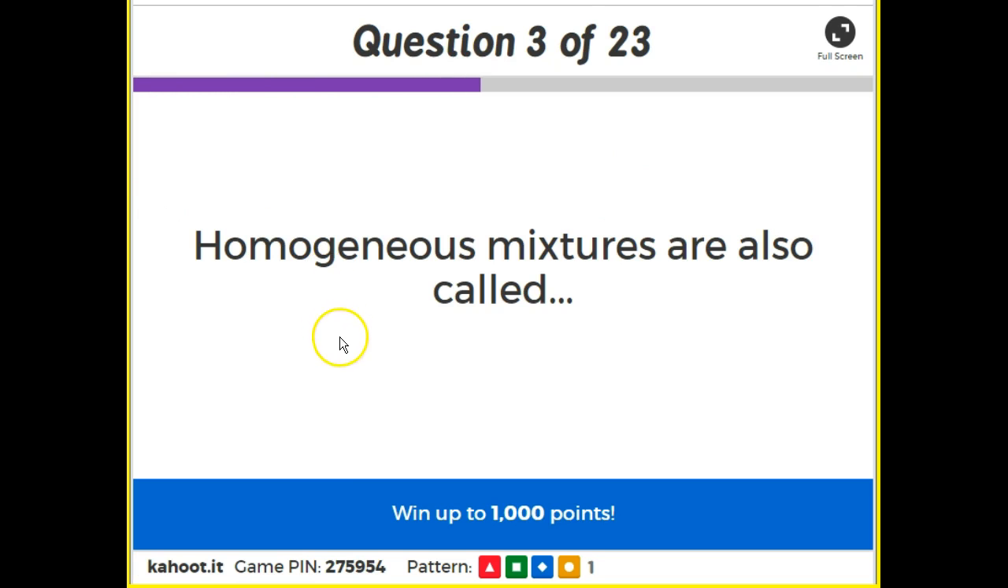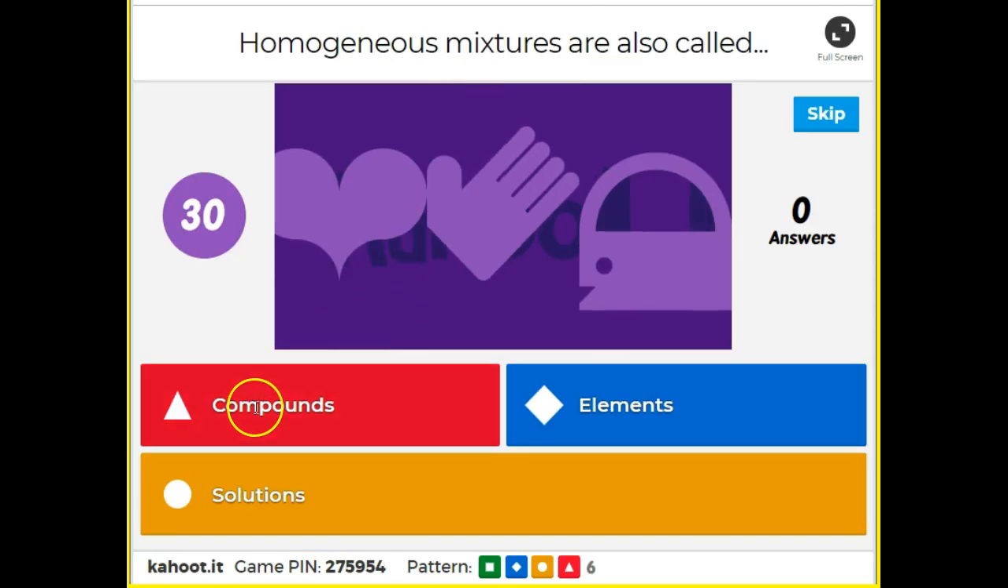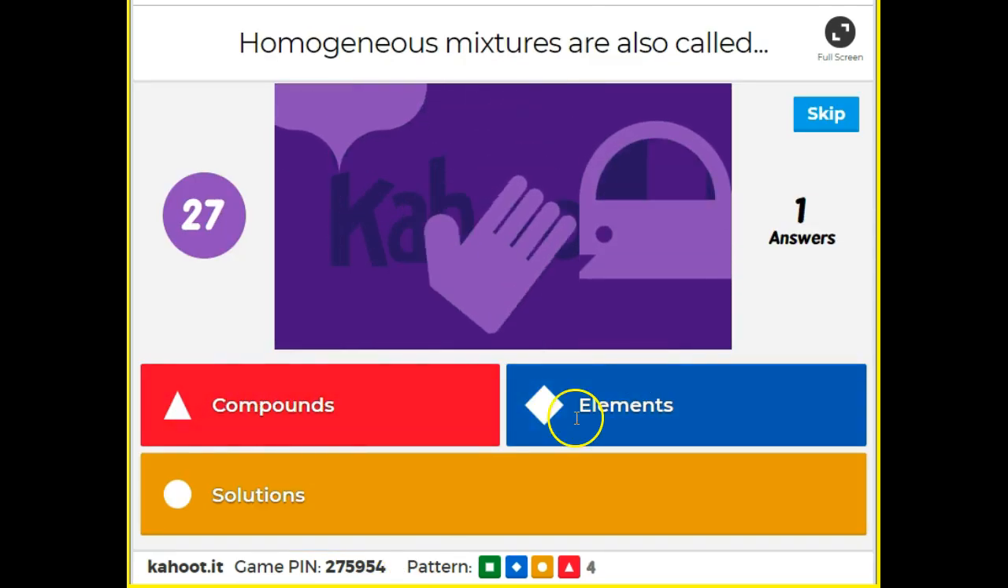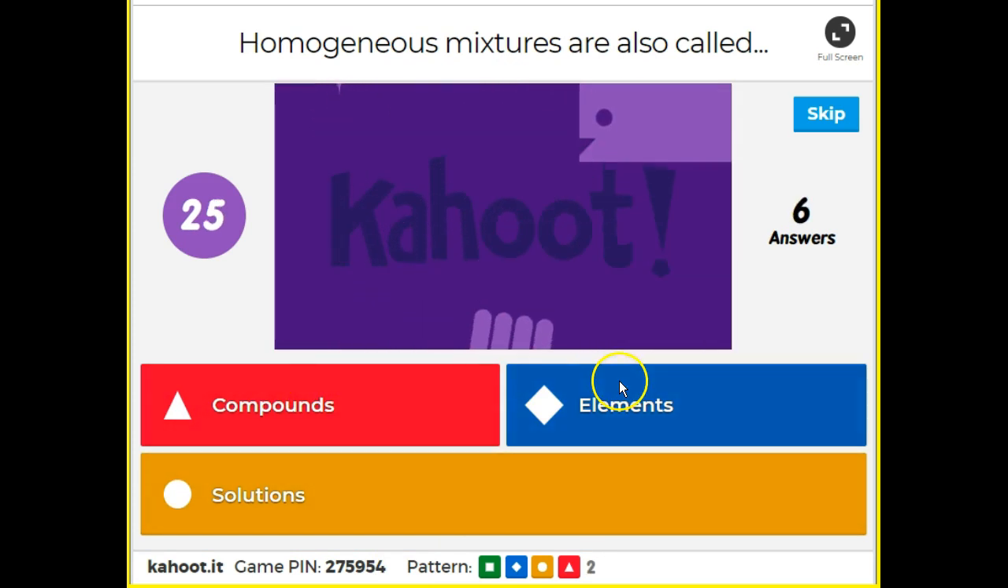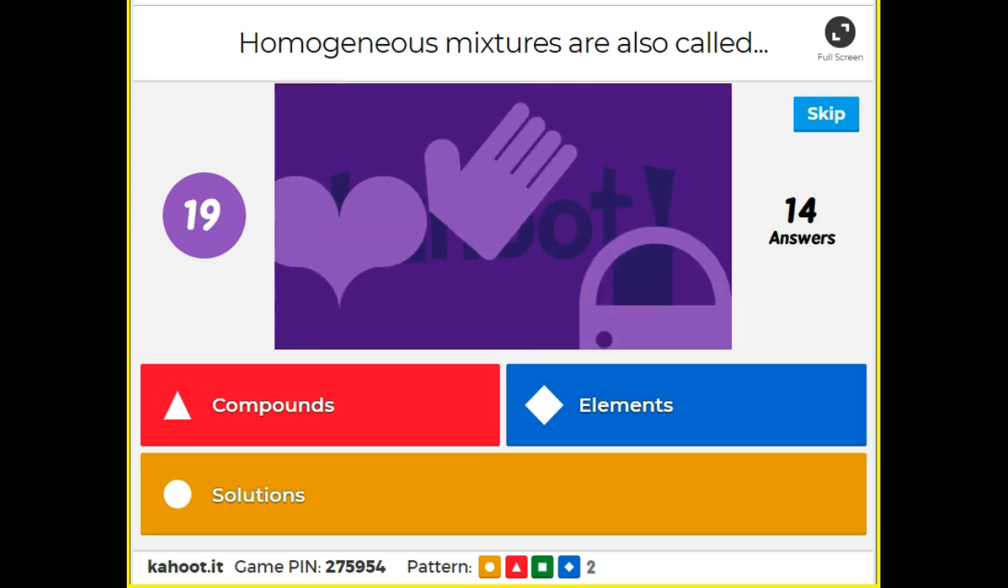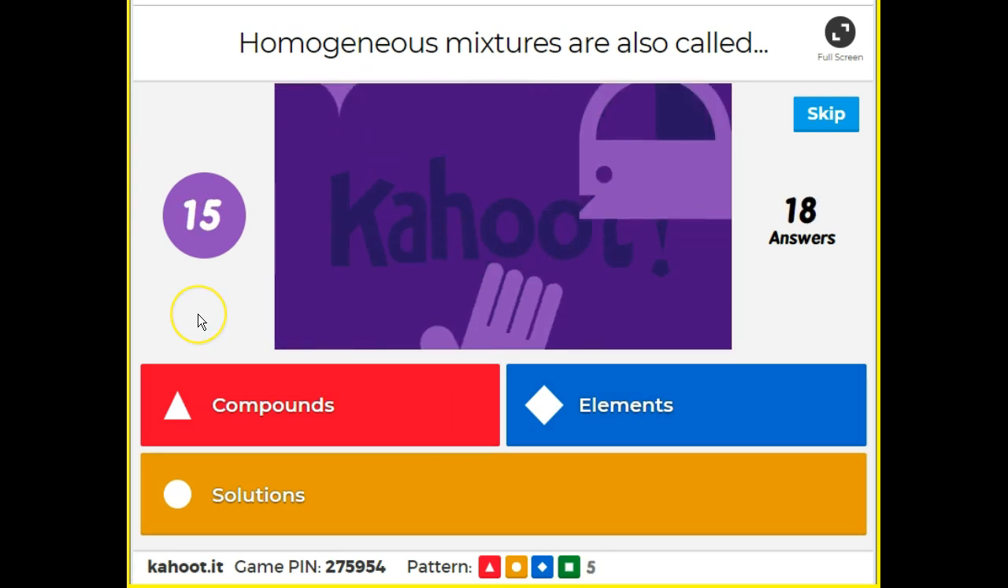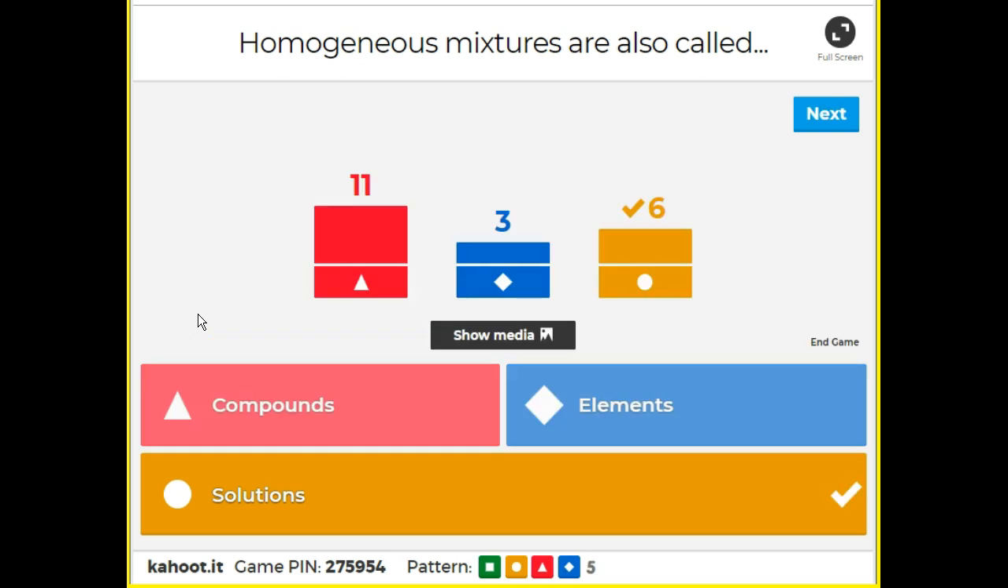Homogeneous mixtures are also called what? Are they called compounds, elements, or solutions? Red compounds, blue elements, yellow solutions. Awesome, Sophia. I see your answer. Zoe, make sure I see yours. Thank you, Zoe. 15 seconds, everyone. All right, cool. Yes, this is going to be solutions, guys.